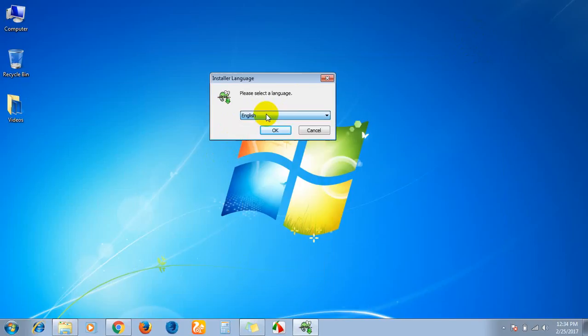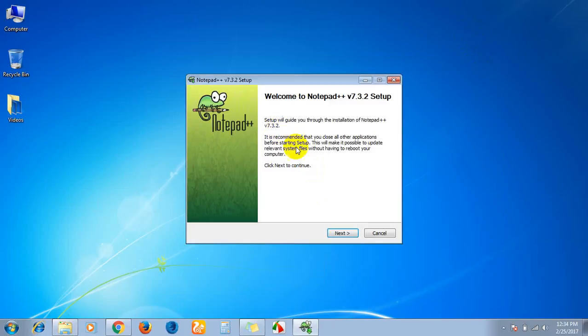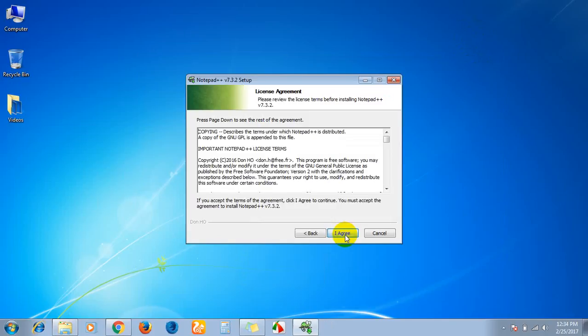So many languages are there. Select one of the languages and click on OK. After that, click the next button. This is the license agreement of Notepad++. Just click the I agree button.